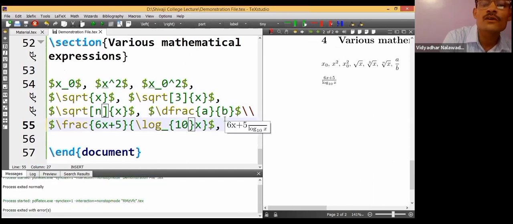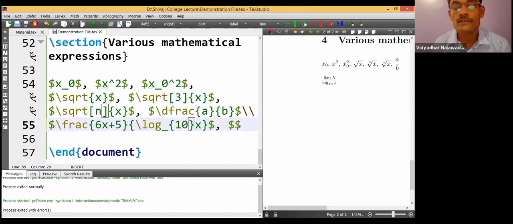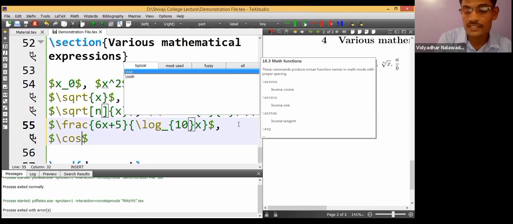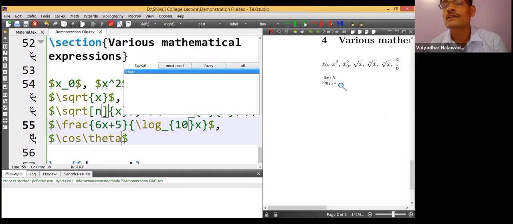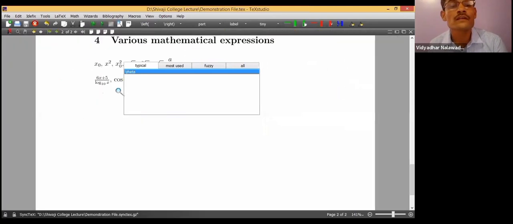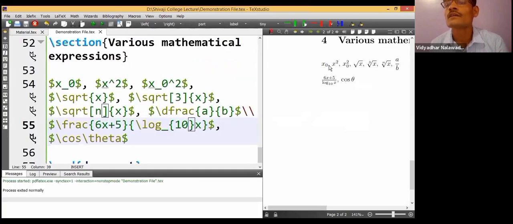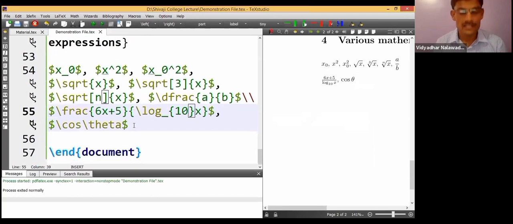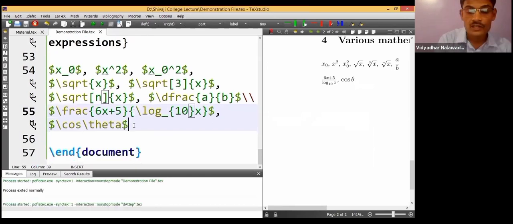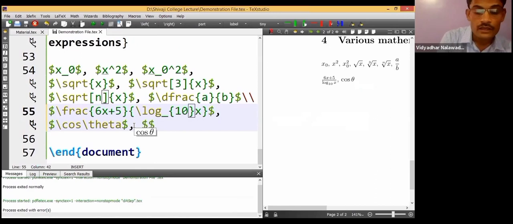These are the various mathematical expressions. For cos theta, sin theta, we have simple commands: backslash cos, say cos theta. It generates a mathematical look again, cos theta. See here. Yeah, cos theta. So these are the various mathematical expressions.